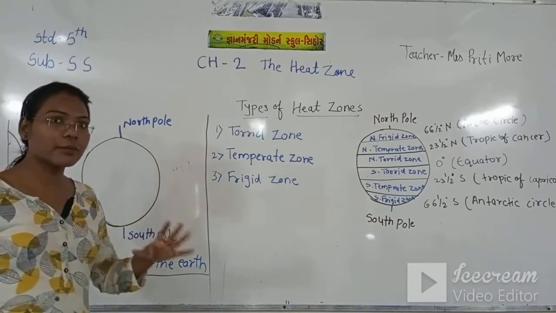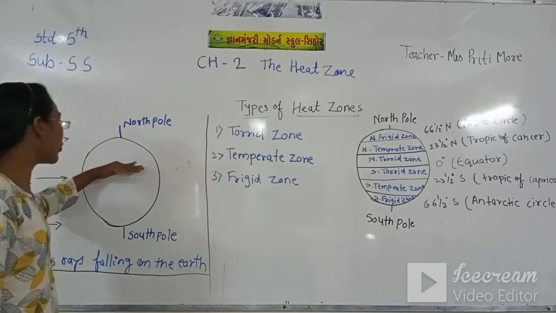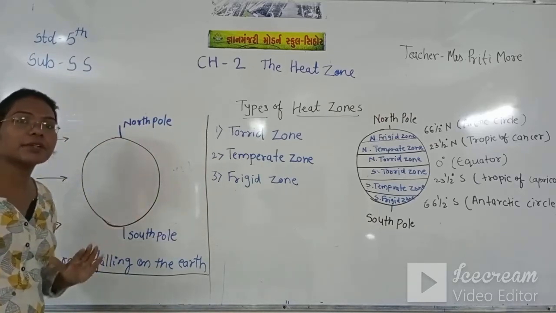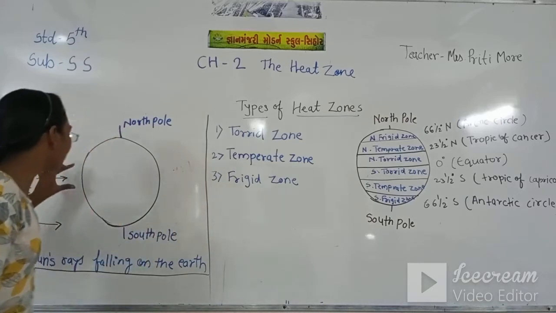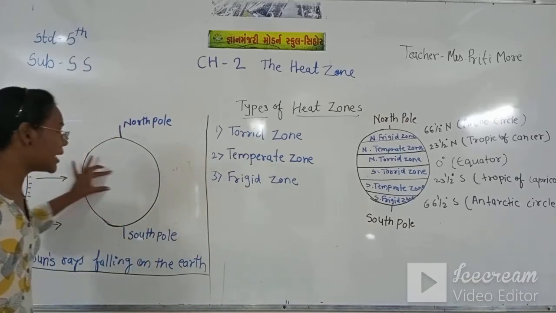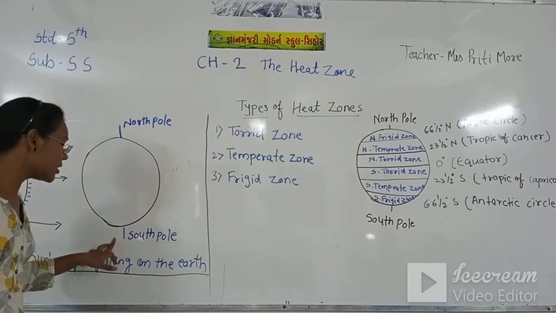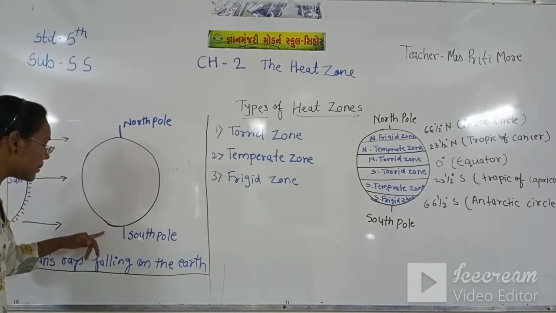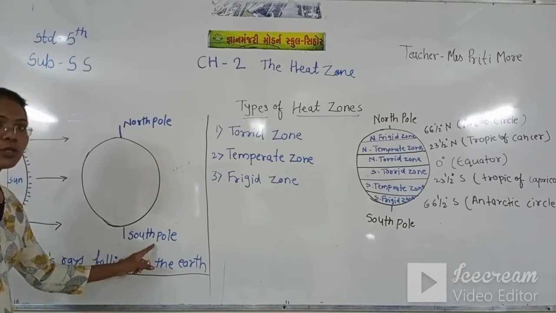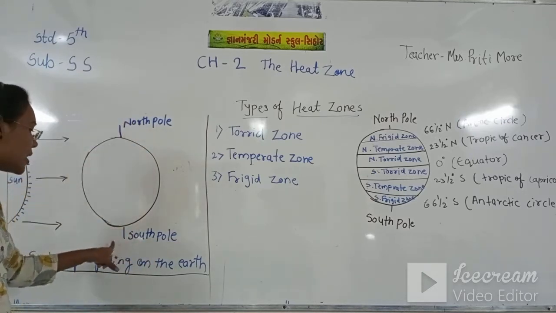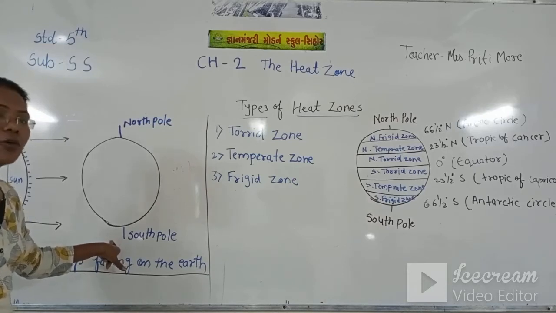Some countries are at the upper side of the earth, which is called the North Pole, some countries are at the middle part of this planet, and some countries are at the down part of this planet. The upper part is the North Pole and this down part is the South Pole.